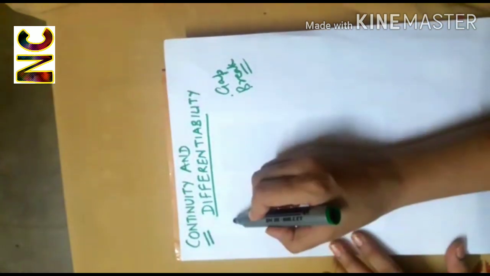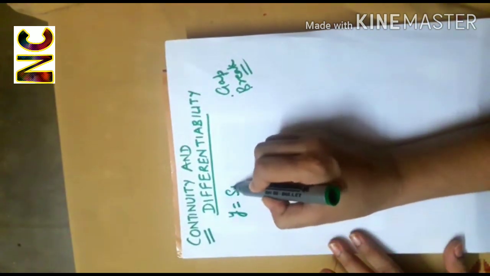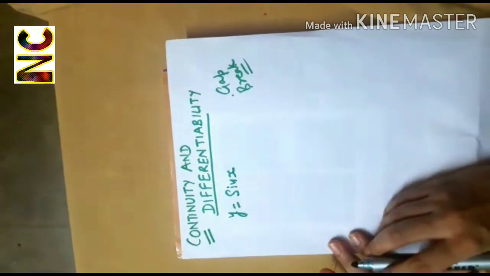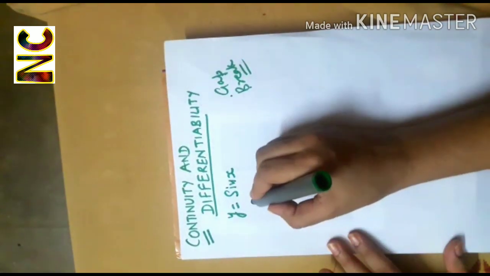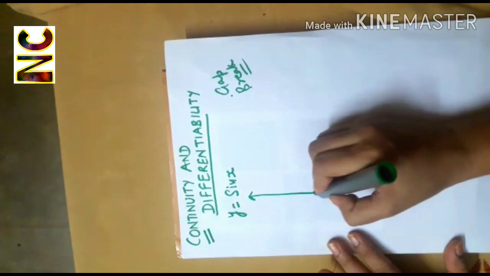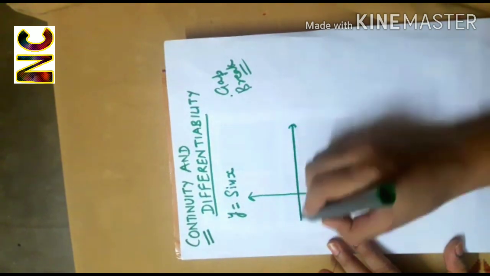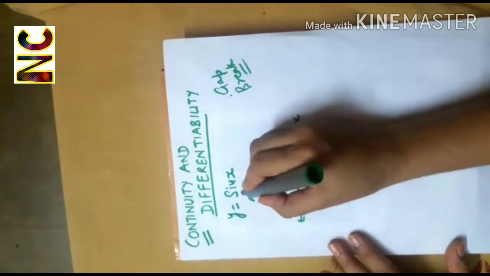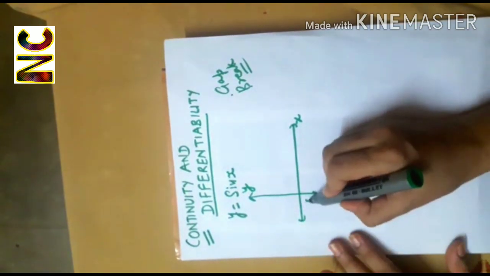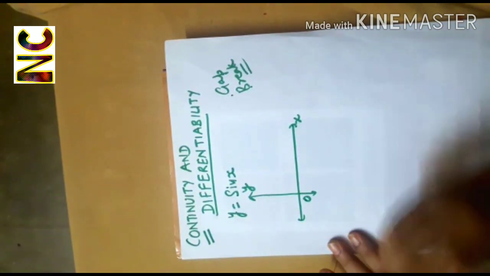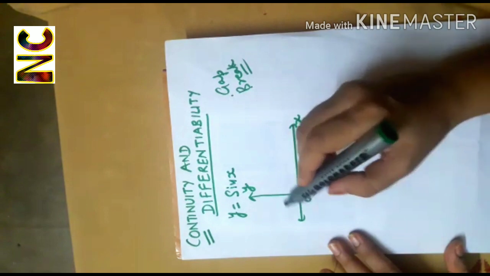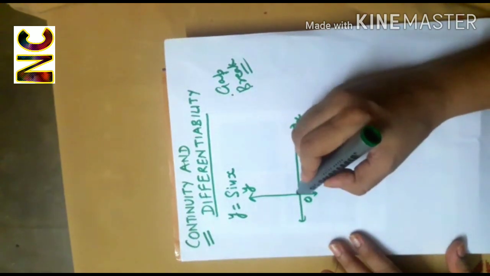Let's see. Suppose we have a function y equal to sin x. In class 11th, you learnt how to draw the graph of this function, and it was something like this.